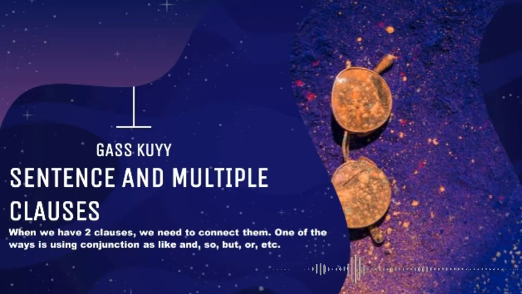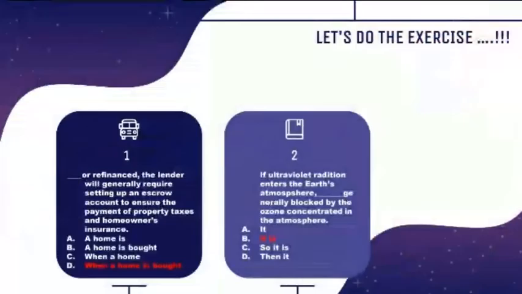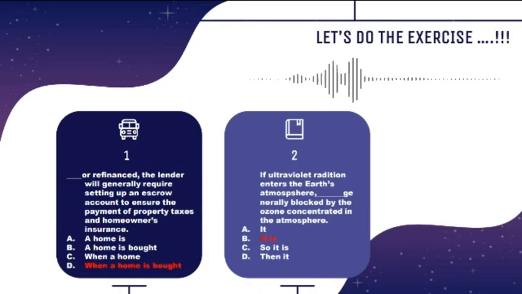Well, let's take a look at the first question and see the tips and tricks to answer. The first question: blah blah blah or refinanced, the lender will generally require setting up an escrow account to ensure the payment of property taxes and homeowners insurance. A, a home is. B, a home is bought. C, when a home. D, when a home is bought. The best answer is B.